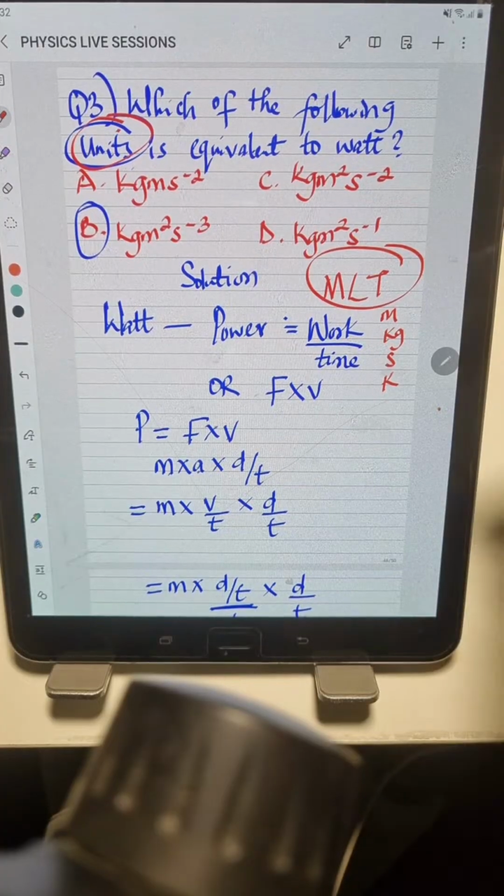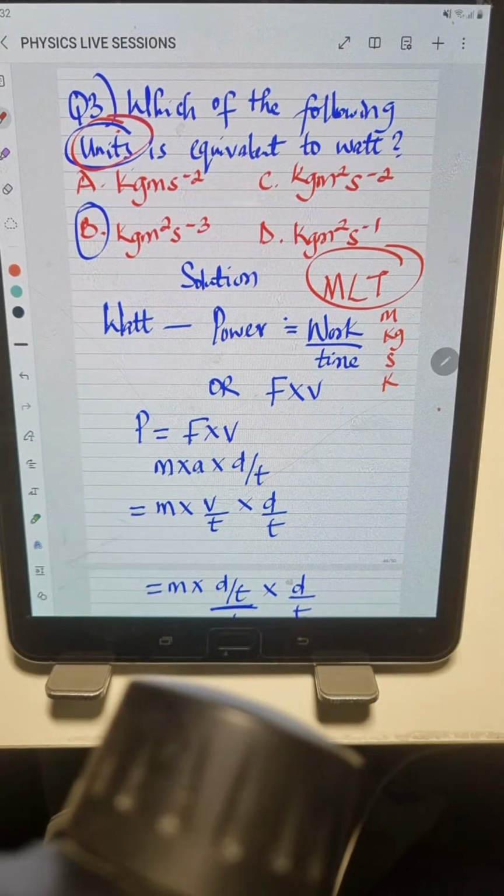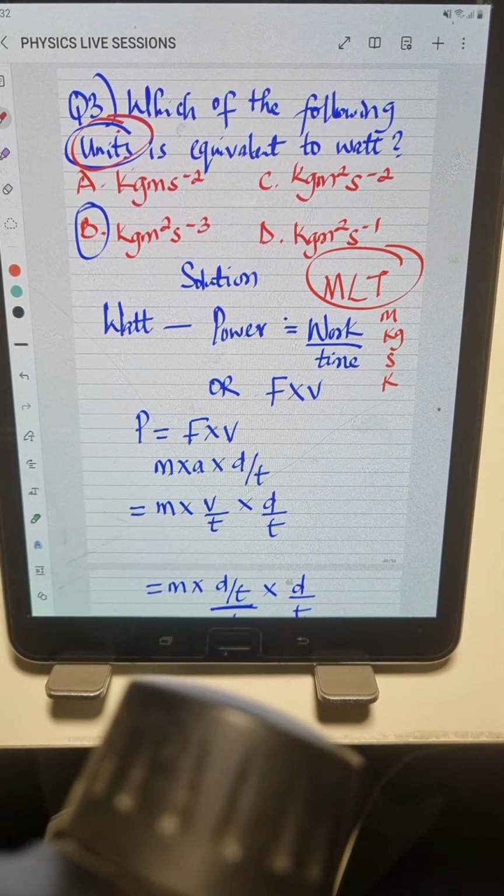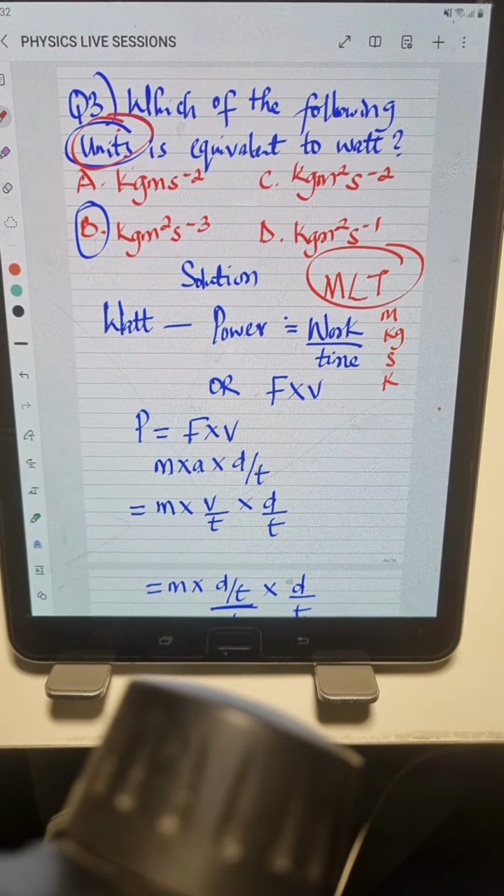So we are asked now to check out of the four options given, which of these options has an equivalent unit for watts? Remember, I always mention this in my physics class. You have to know your formulas in physics. If you can't remember a formula in physics, sometimes if you know the units, they will guide you. That's one interesting thing about physics.